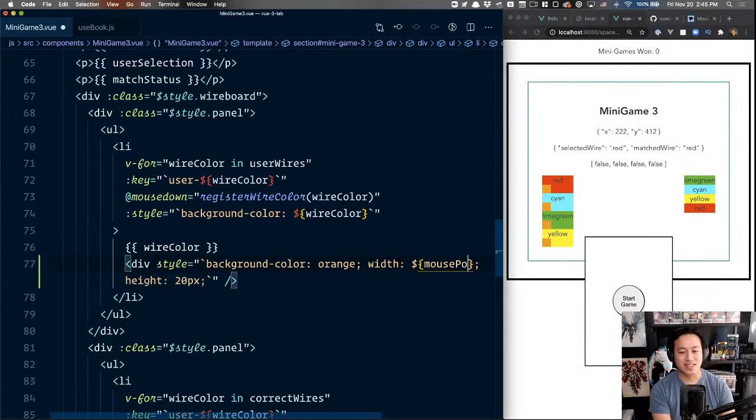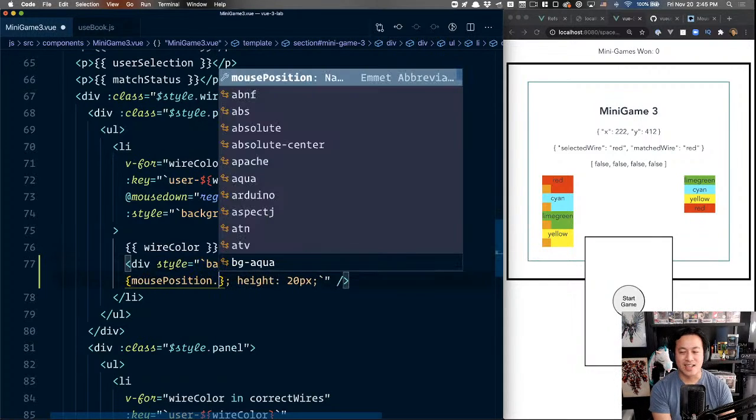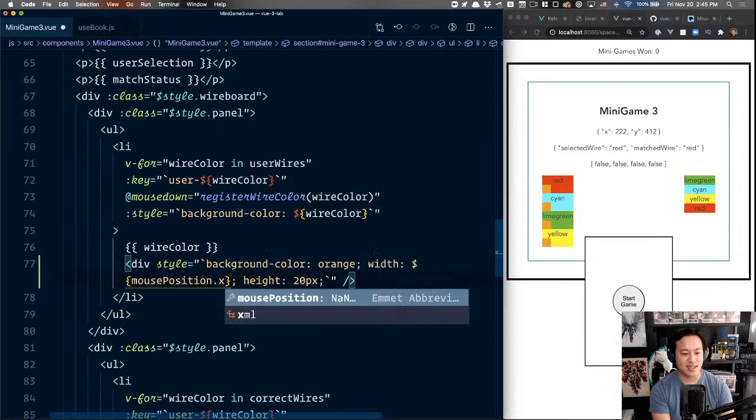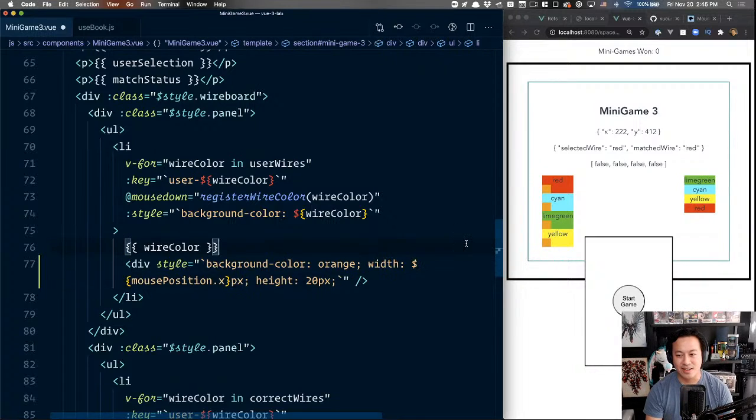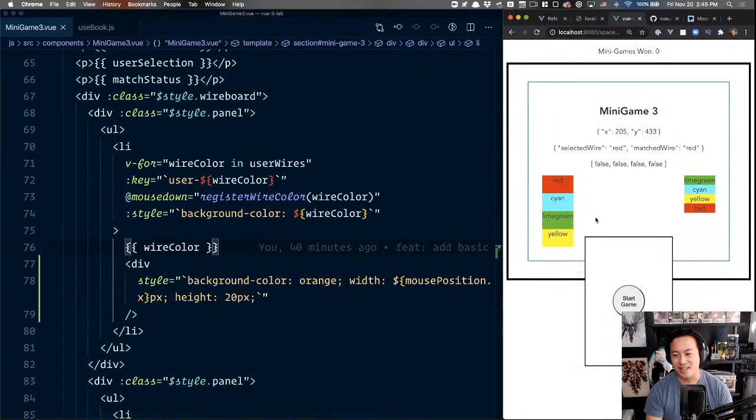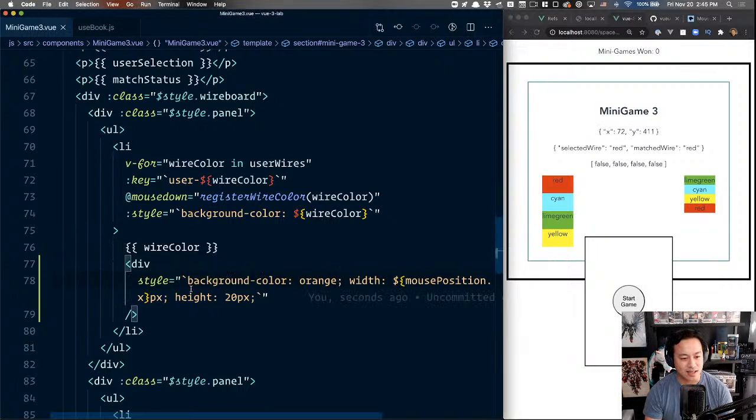So we have our mouse position dot x, and then we can add the pixel here. If this works as I anticipate, it'll just update the style.